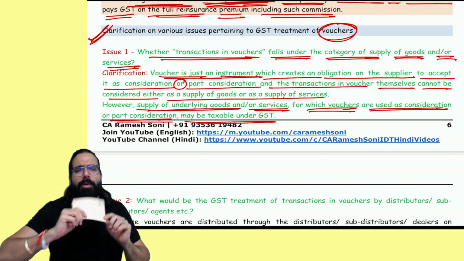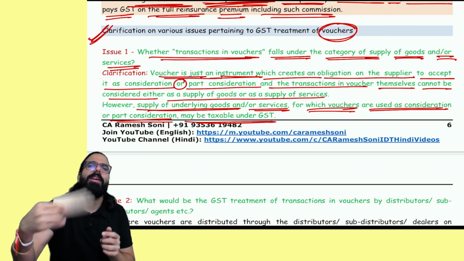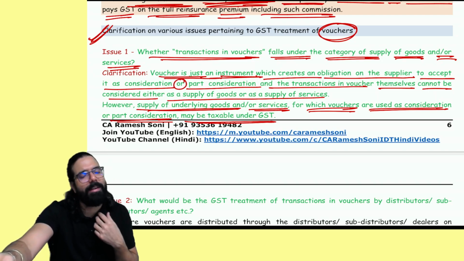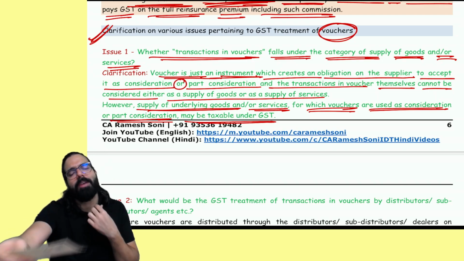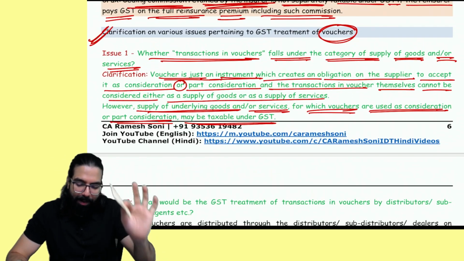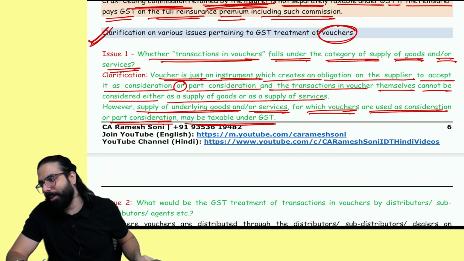You supplied me goods. I gave you voucher. Sir, on the goods and service GST comes. Vouchers are just used to pay, like how you use money to pay as a consideration, like that vouchers are also used to pay as a consideration. I hope this point is clear. And vouchers do not fall in goods or service also. Done, sir. This point is clear.